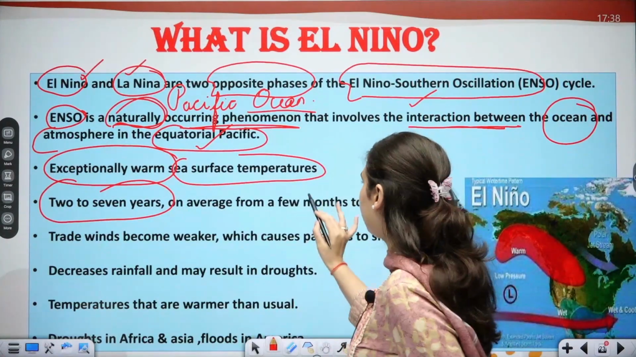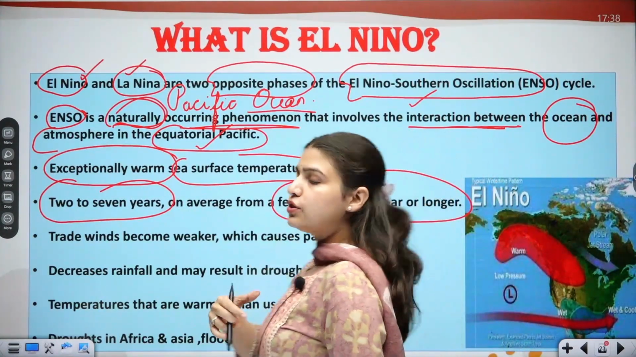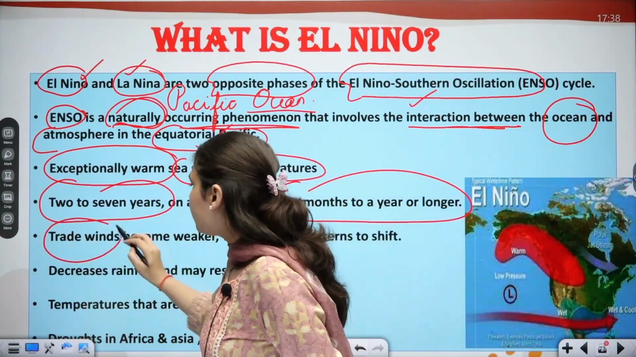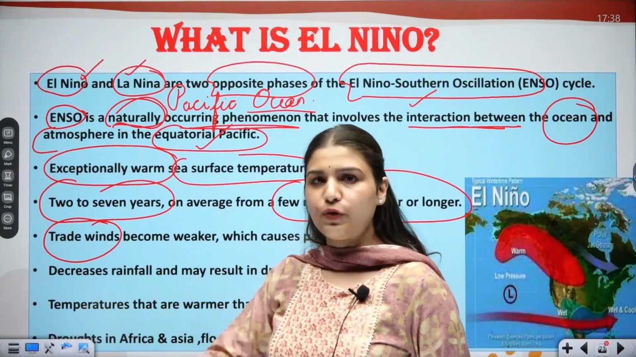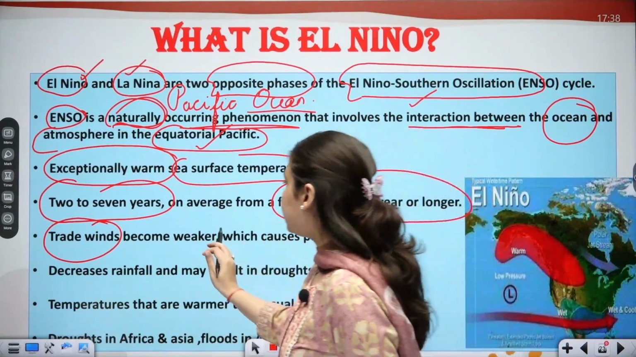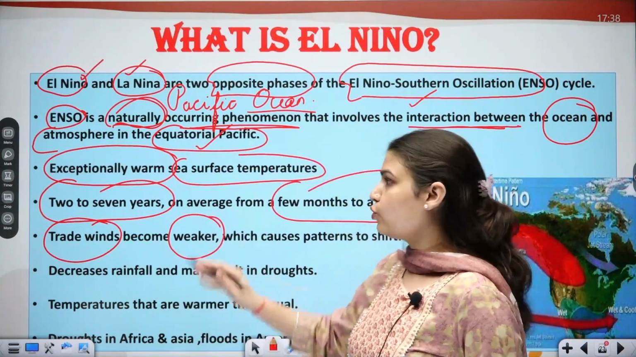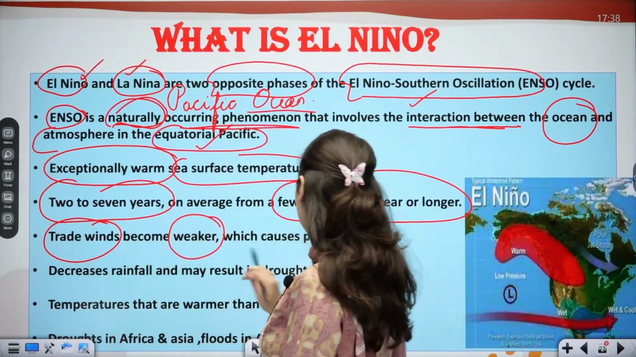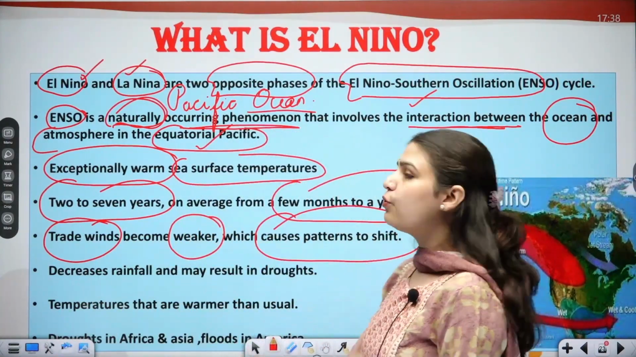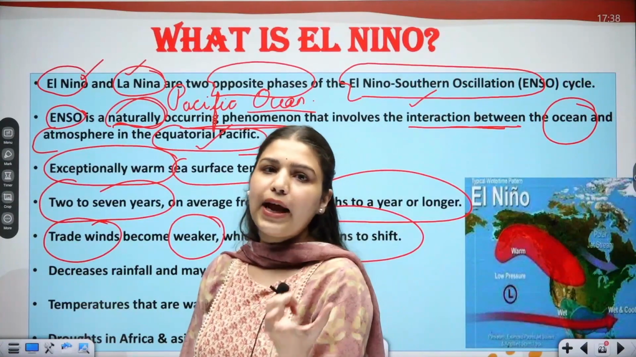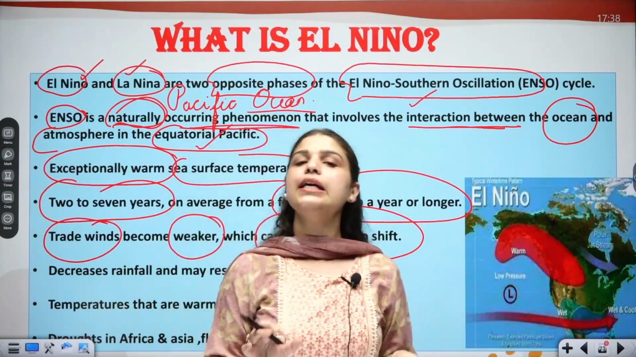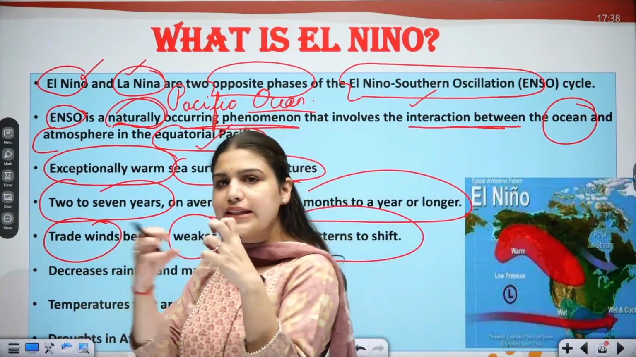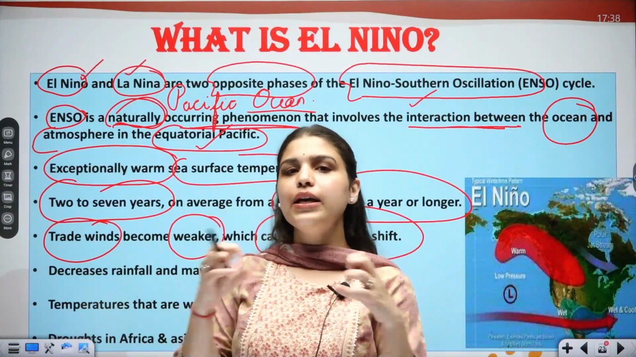If we talk about the duration, it stays for a few months to a year or maybe longer than that. Now, trade winds are winds which permanently blow towards the equator. They become weaker during this phenomenon. So when El Nino occurs, the trade winds become weaker, which in turn causes the wind patterns to shift. When the wind patterns shift, that will definitely have an impact on the rainfall, which will have an impact on our agriculture as well. All these are related concepts or phenomena.